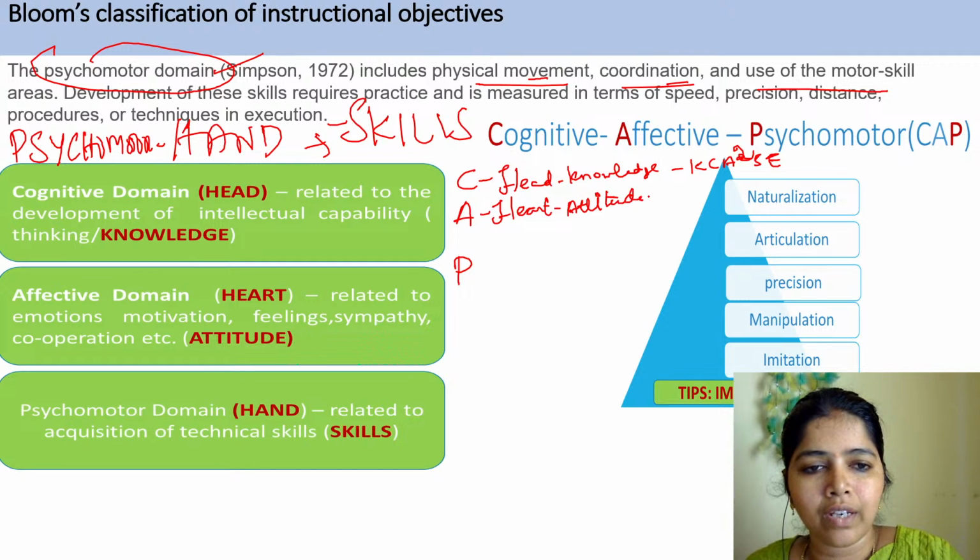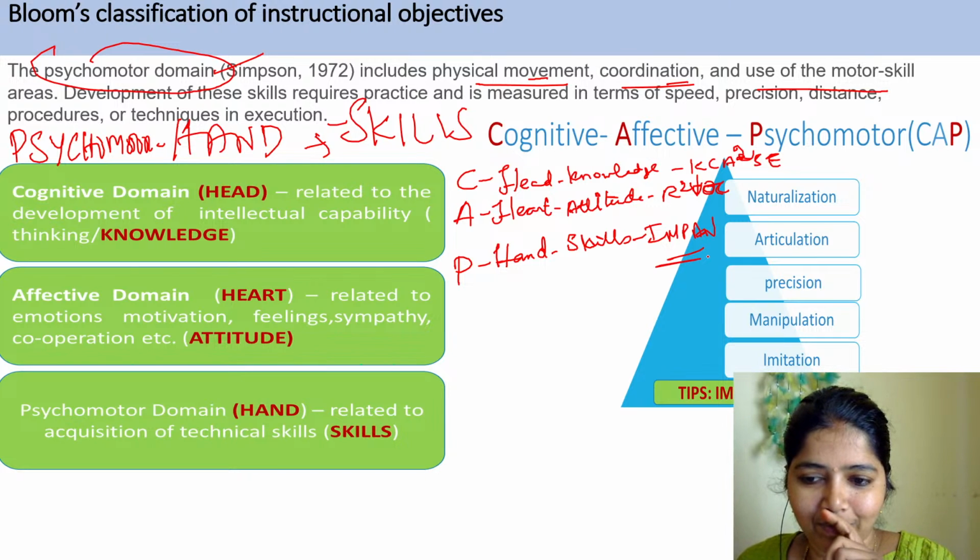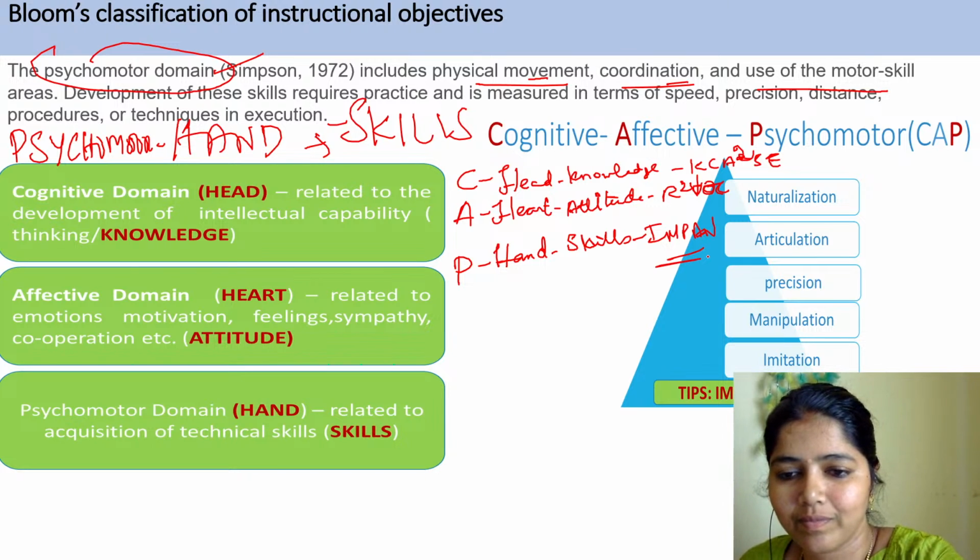It works with R squared VOC. What do you mean by P? P is psychomotor. It works with hand. Here we talk about the skill set of a learner. Here IMPAN. Clear?